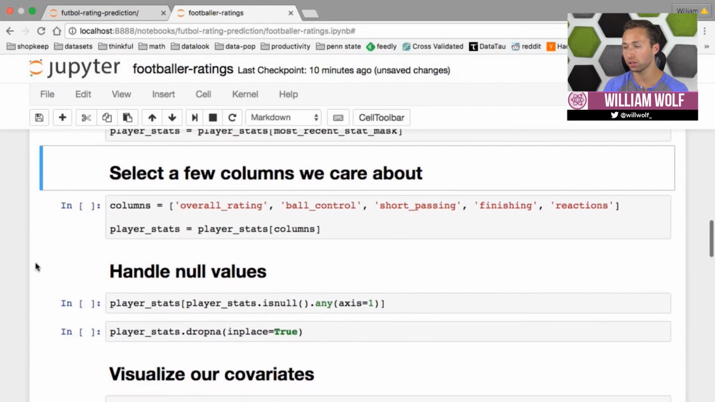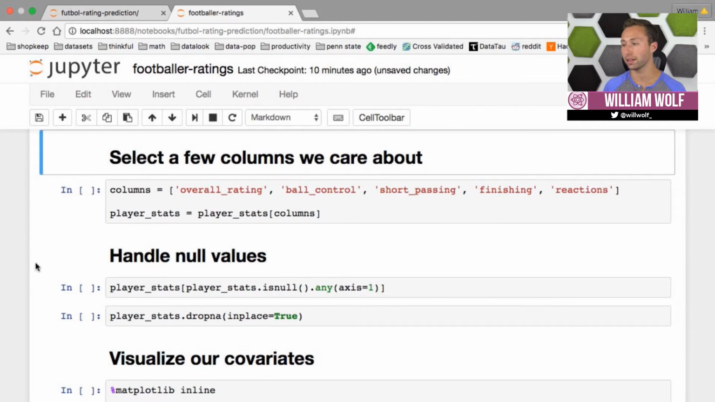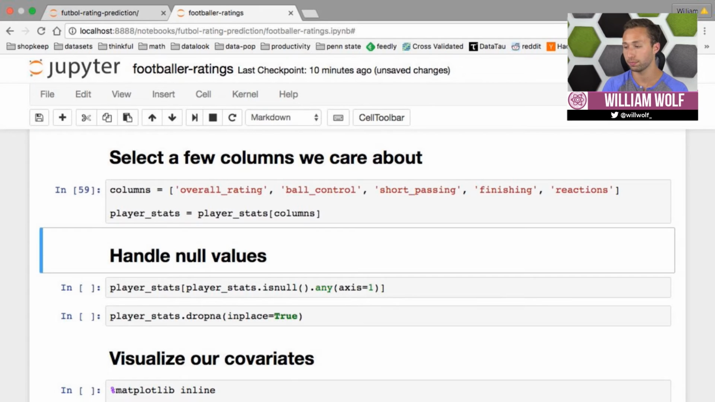And so to start, we'll select a few columns that we care about, that we think, in fact, will contribute to predicting this overall rating. So overall rating is our Y value. In this regression problem, again, overall rating is a continuous value. And ball control, short passing, finishing, and reactions, we think, as one who knows a bit about football, although really just only a bit, will contribute to that response, the thing we're trying to predict. So we'll select these columns and filter our data frame.